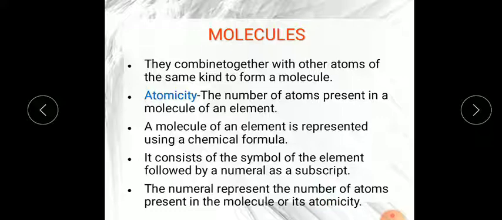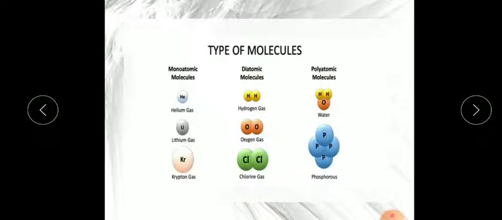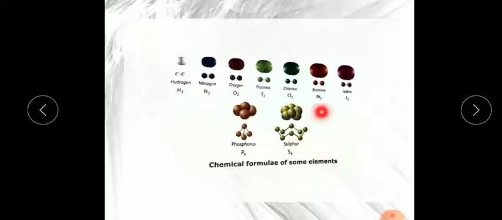So remember the definition of molecule: atoms combine together with other atoms of the same kind to form a molecule, and atomicity is the number of atoms present in the molecule of an element. Now I hope you understand. The molecule of an element is classified as monoatomic, diatomic, triatomic, tetraatomic or polyatomic based on the number of atoms they combine. Here in H2, 2 is given, so they are all diatomic.